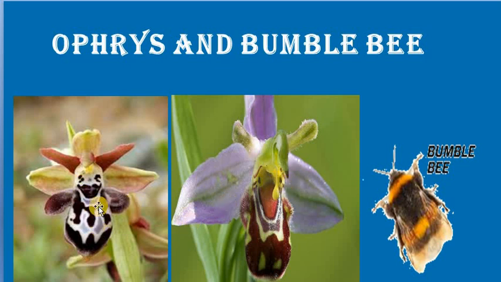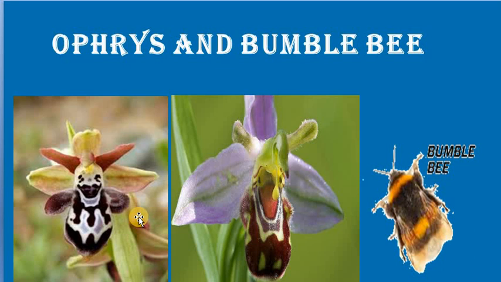So when they are doing pseudocopulation, the stigma and pollen will get rubbed onto the back of the bumblebee's body. When the bee does pseudocopulation with another flower, the pollen is deposited onto the stigma of the next flower, right? So this is a kind of sexual deceit which we can see in Ophrys generally, and this is very common, and it's very nice to read about.